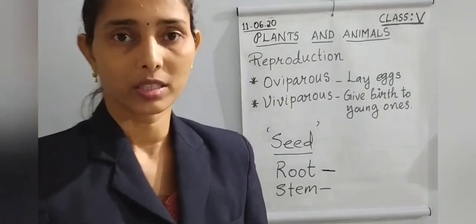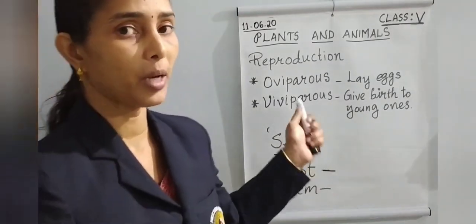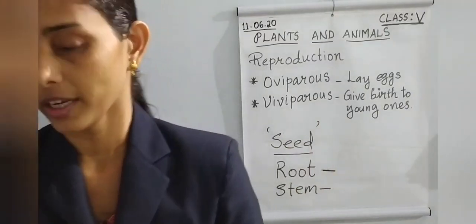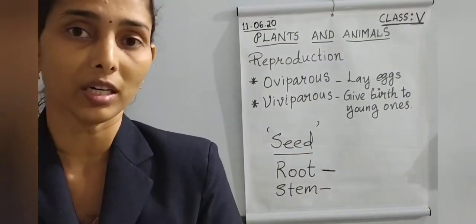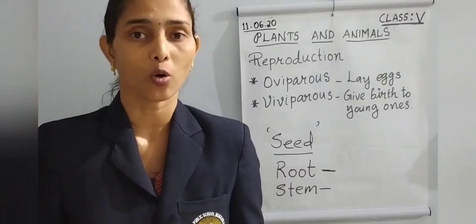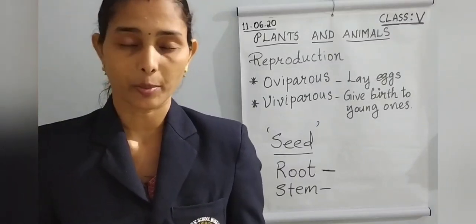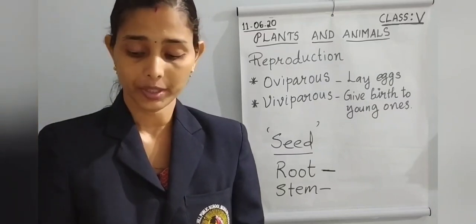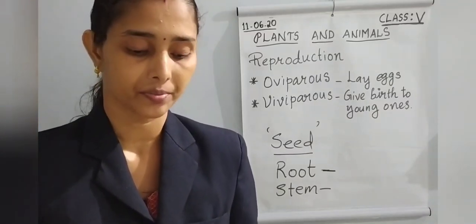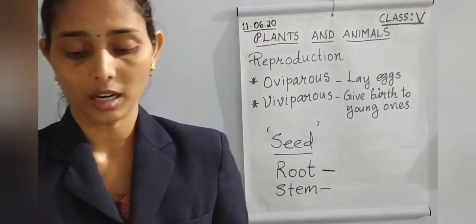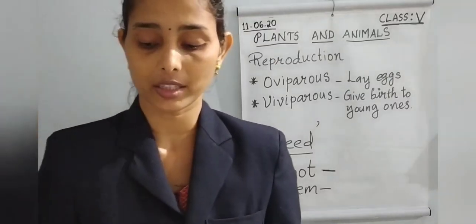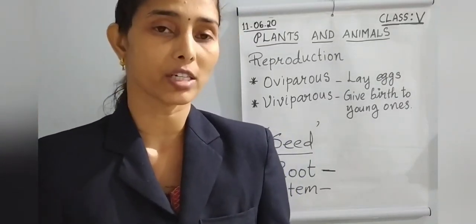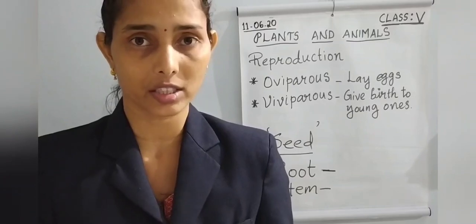Then this is about reproduction in plants and animals. Then we have to learn the definition of reproduction. What is reproduction? How can we define it? Please see your textbook, page number 143. Reproduction is the process by which living things produce young ones of their own. Underline it and learn it.